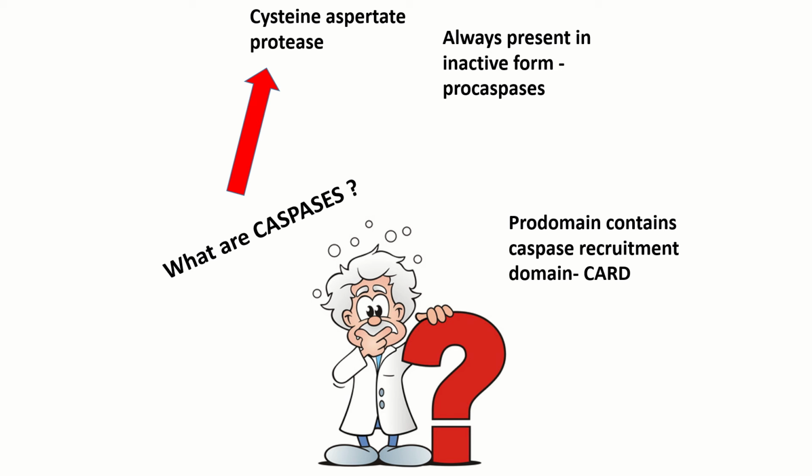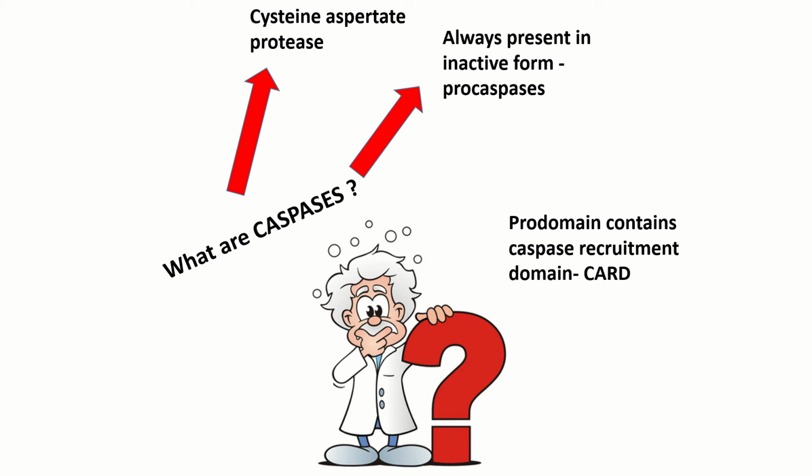There are two types of caspases, the initiator caspase and the executioner caspase. Caspase 2, 8, 9 and 10 are the initiator caspases while caspase 3, 6 and 7 are executioner caspases. All caspases remain in an inactive form known as procaspases.